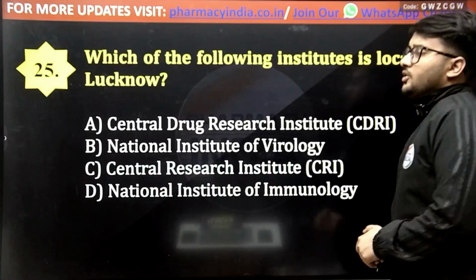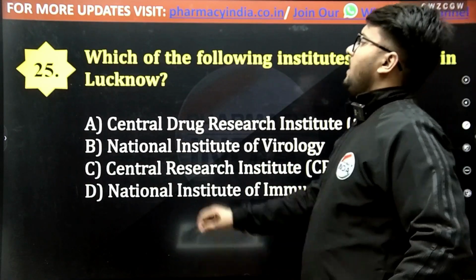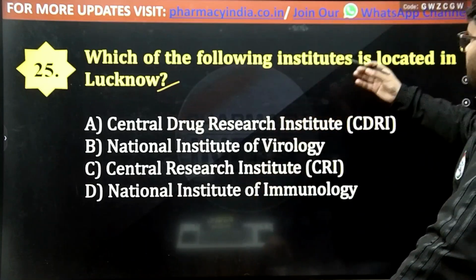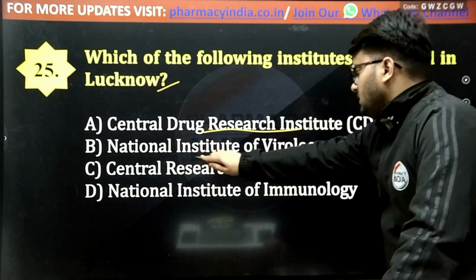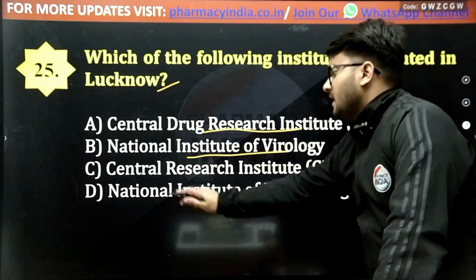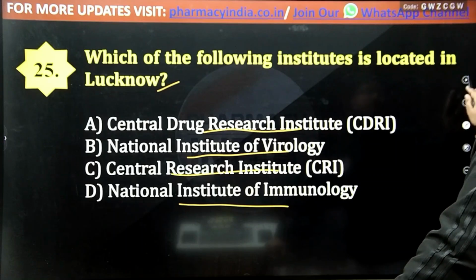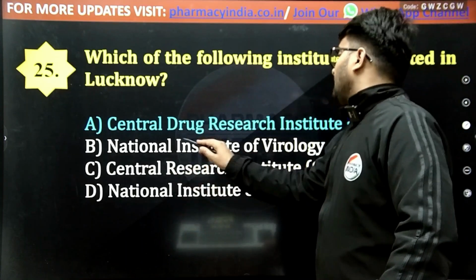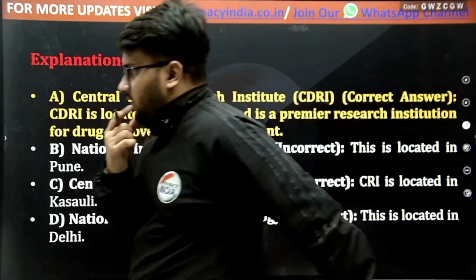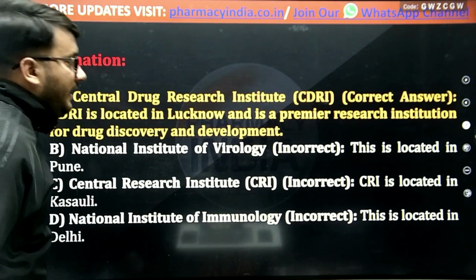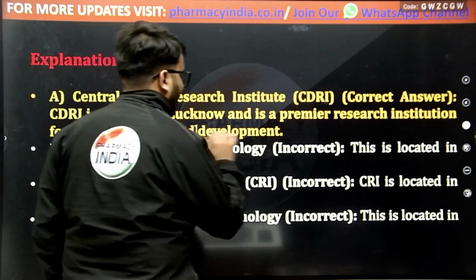Now, the next question is, which of the following institutes is located in Lucknow? Which particular institution is located in Lucknow? Central Drug Research Institute, National Institute of Virology, Central Research Institute, or National Institute of Immunology? And the correct answer is Central Drug Research Institute, that is CDRI. Central Drug Research Institute is located in Lucknow and is a premier research institution for drug discovery as well as for drug development.